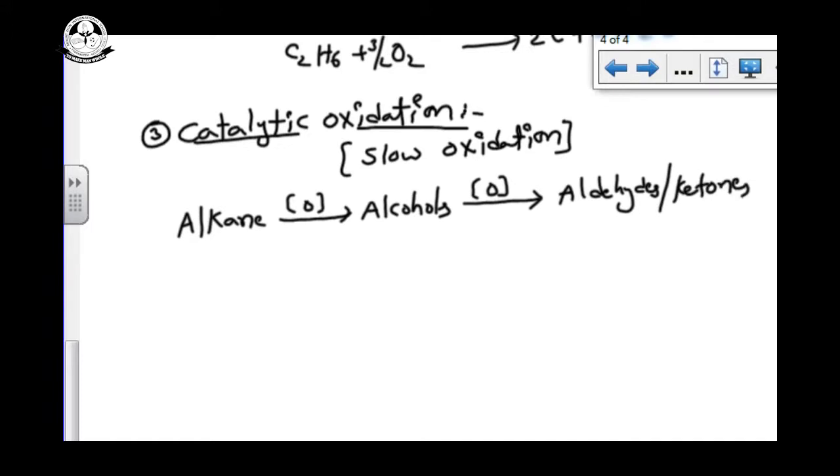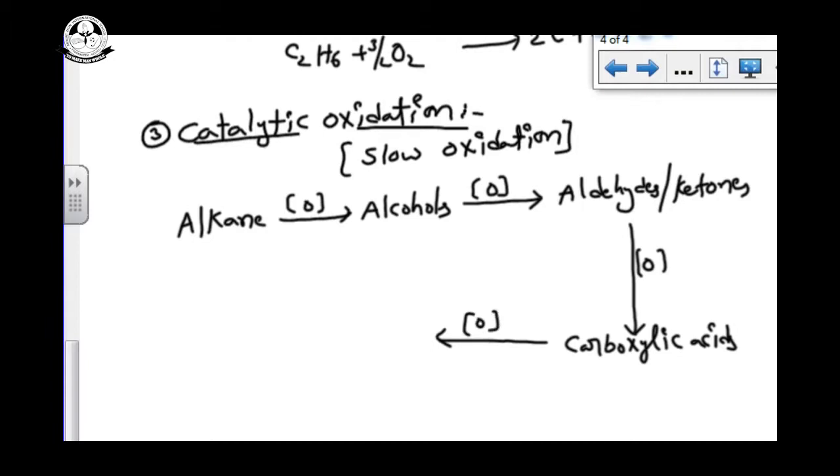It depends upon the alcohols. If the alcohol is primary, it can give the aldehyde. If the alcohol is secondary or tertiary, it can give the ketones. So aldehydes or ketones on oxidation give carboxylic acid. Carboxylic acids on further oxidation give carbon dioxide and water.